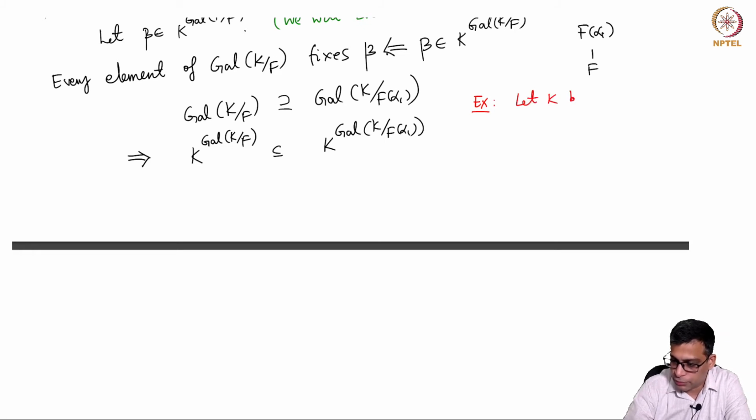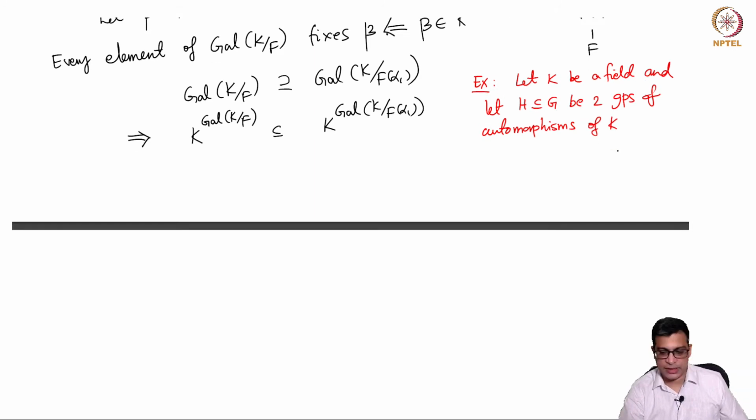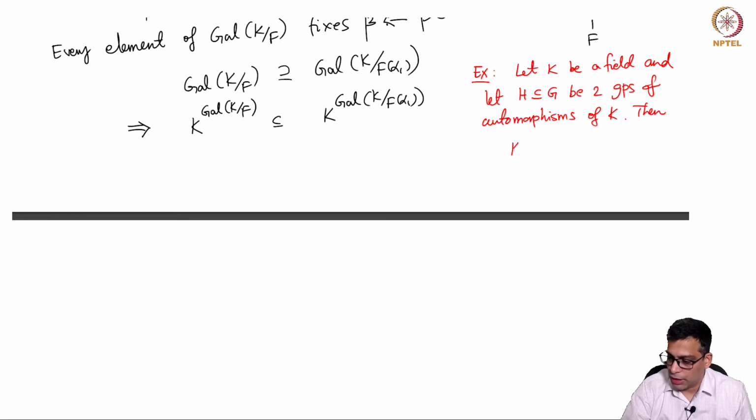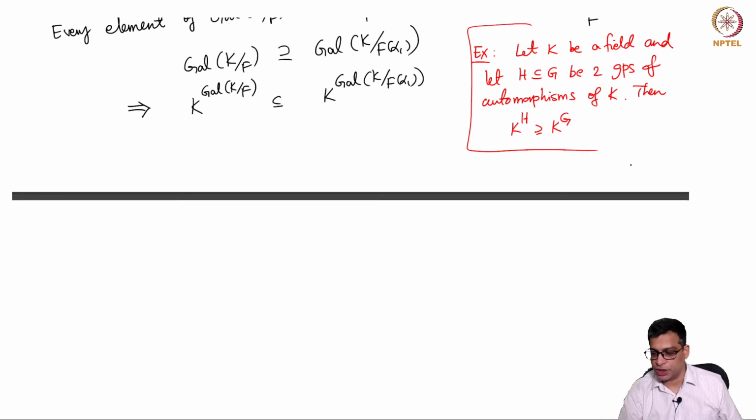Let K be a field and let H in G be two groups of automorphisms of K. So that means G is a group of automorphisms and H is a subgroup. So then K power H contains K power G. This is a triviality because everything in G fixes something here. So that means that element is fixed by everything in G, but if it is fixed by everything in G, it is fixed automatically by everything in H. So it is in the fixed field of H.